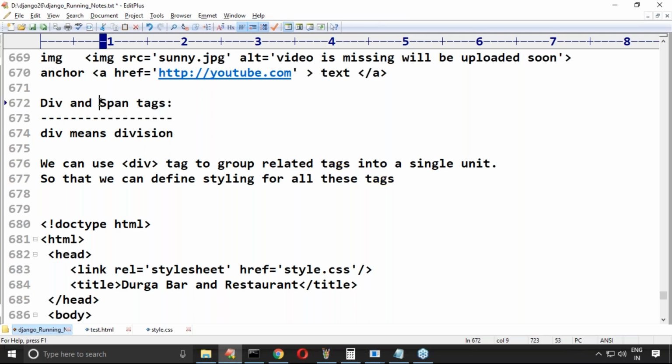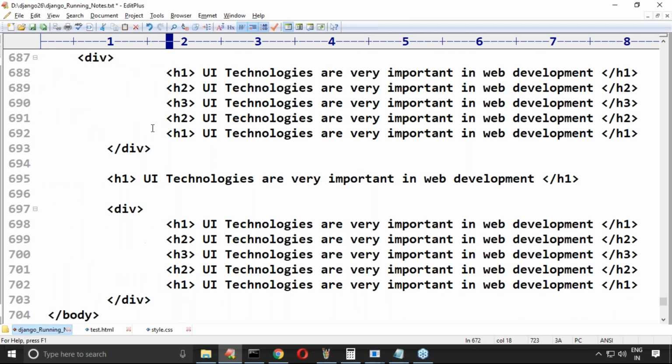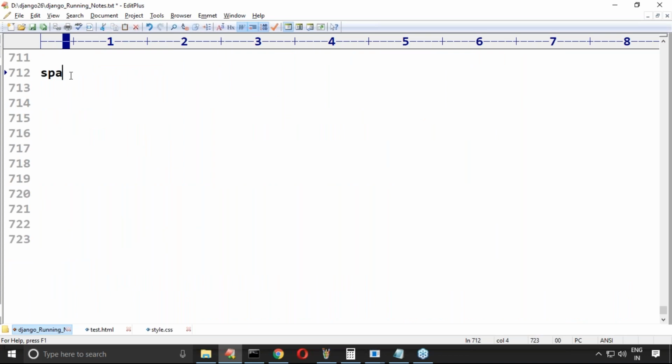Sir, now there is one more tag, the span tag. What is the meaning of that? Have you ever heard about span? Forget about the tag; where do you use span in normal day-to-day life?